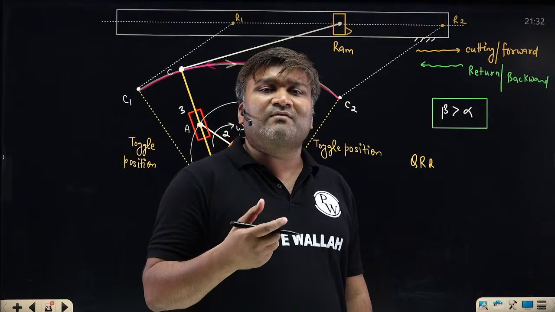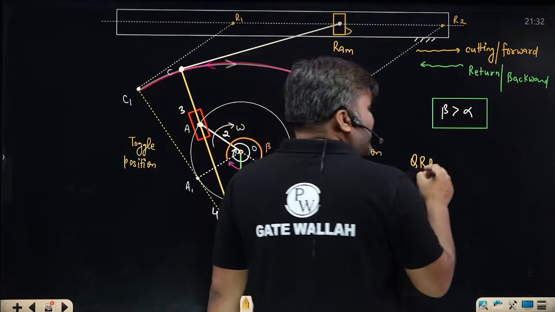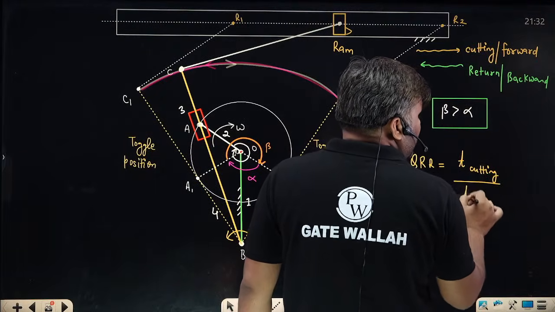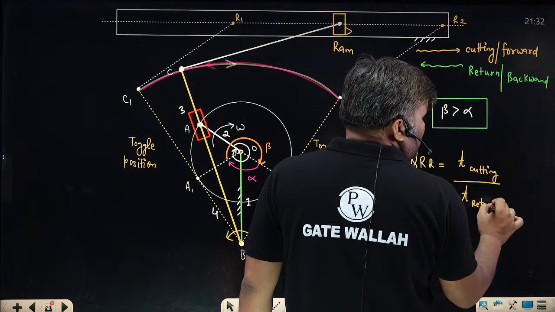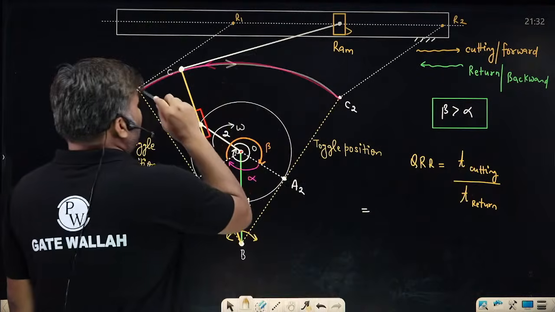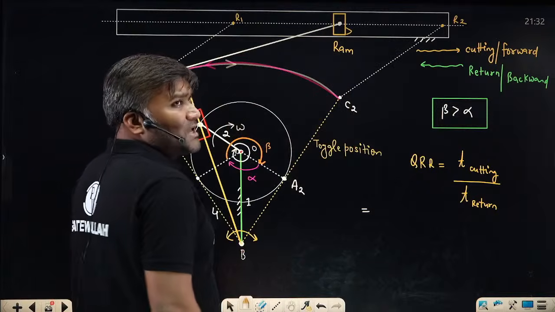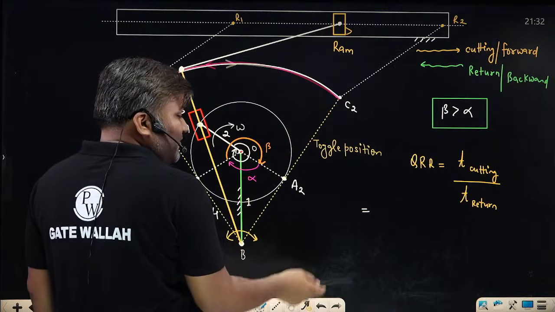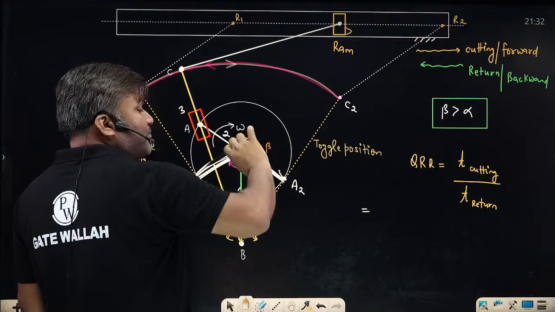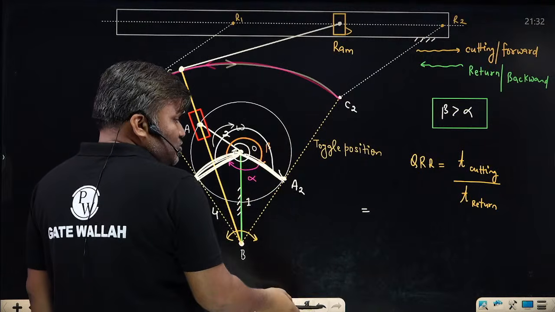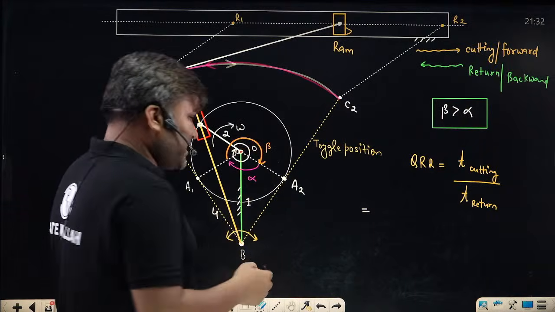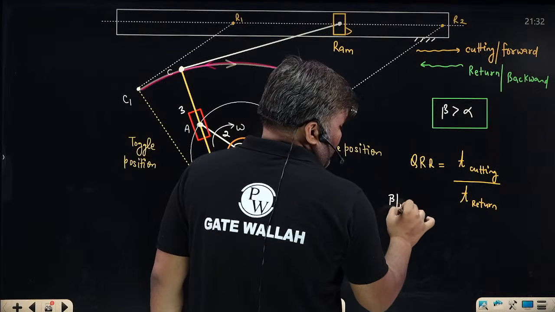To define that, we have defined a performance parameter. Quick return ratio is defined as time taken for the cutting or forward stroke divided by time taken in the return stroke. Now how much time have we taken in the cutting stroke? Cutting means from R1 to R2, so from C1 to C2, that is from A1 position to A2 position, you are moving with omega velocity traveling beta angle. To travel this beta angle with the omega velocity, how much time have we taken? Sir, beta divided by omega.